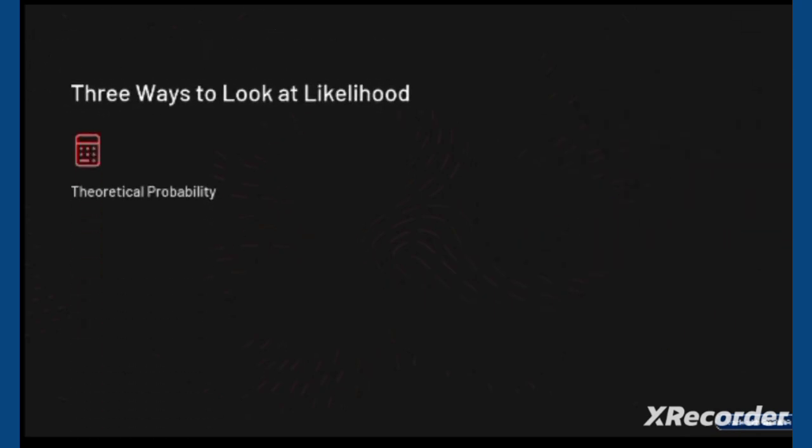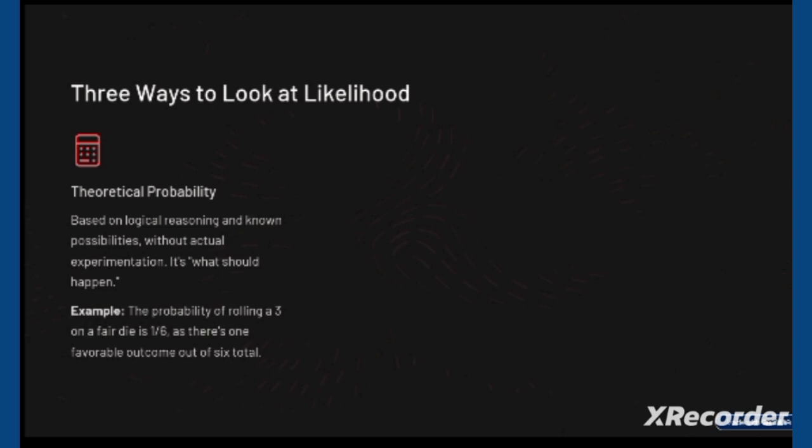What's in our next slide? Three ways to look at likelihood. Number one is theoretical probability. First of all, we have to know what theoretical probability actually is. It is based on logical reasoning and known possibilities, without actual experiments. For example, the probability of rolling a 3 on a fair die is 1 over 6, since there are 6 total outcomes.